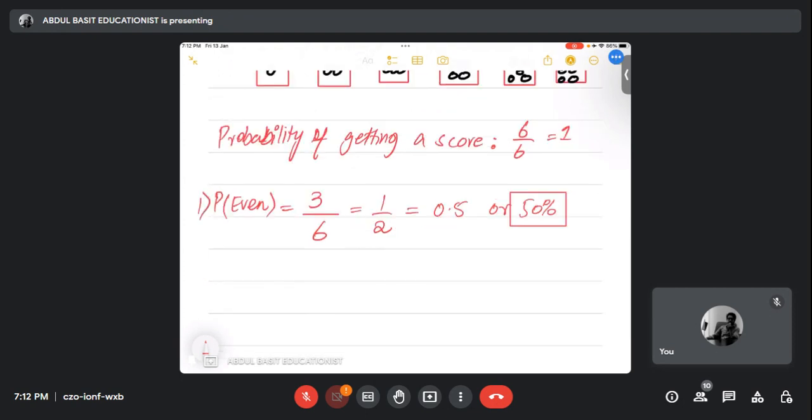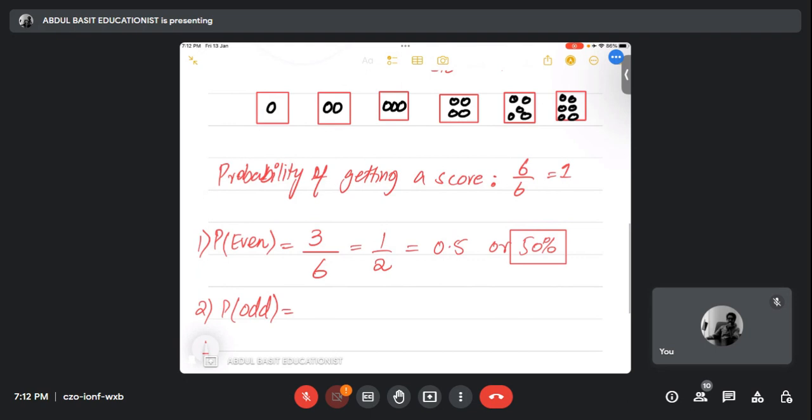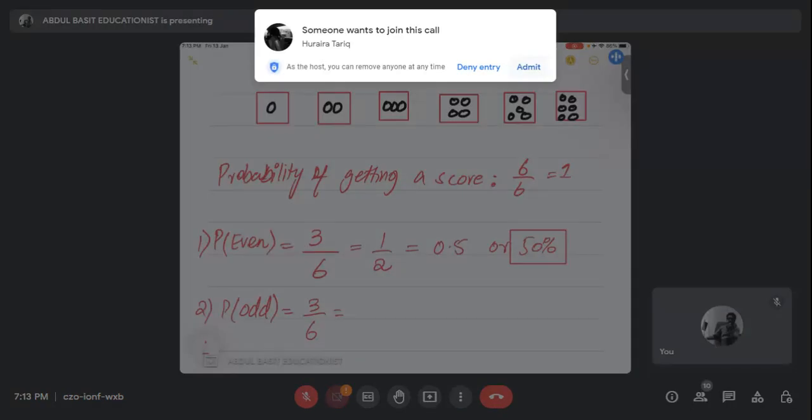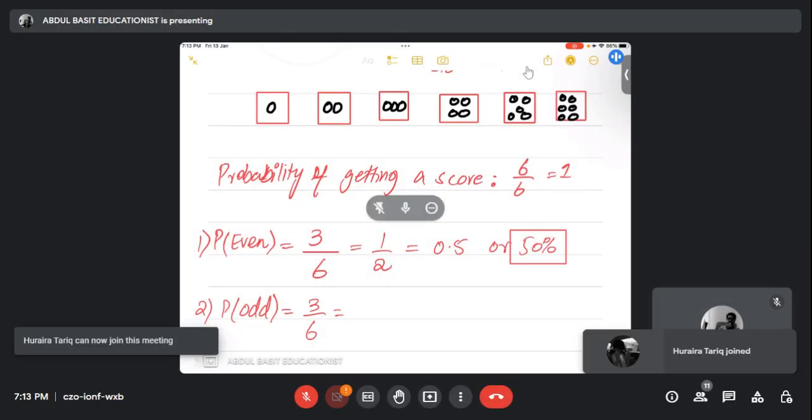Noor, what will happen if we throw a dice and we get an odd number? It's 3/6. Very good. It remains the same because out of six, three are even and three are odd numbers, because one, three, and five are odd numbers.